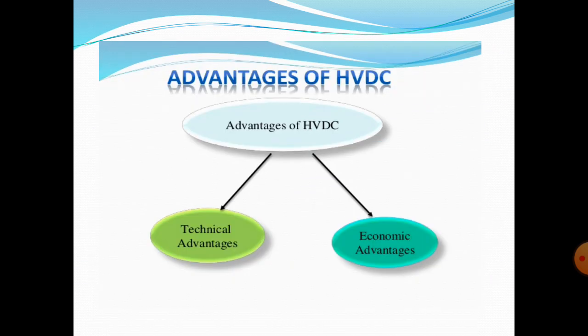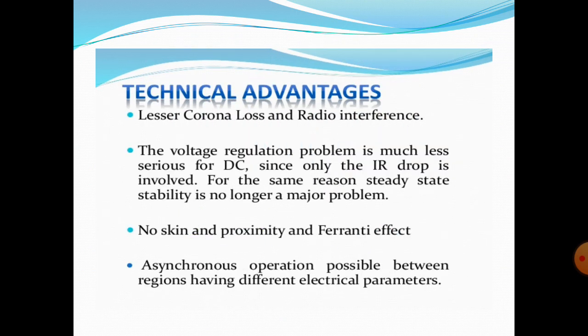And next one is the advantages of the HVDC system. It is further classified into two types: technical advantages and economical advantages. First we will discuss technical advantages. Some technical advantages are less corona losses and less radio interference. In the HVDC transmission system there is no skin effect, proximity effect or Ferranti effect. And the voltage regulation problem is much less serious for DC transmission systems.